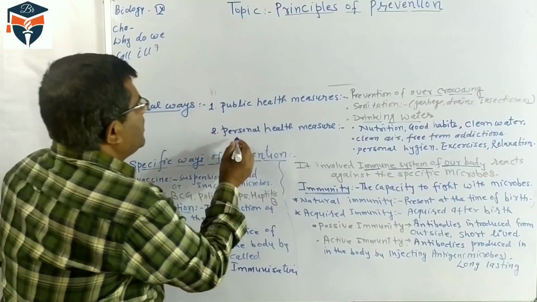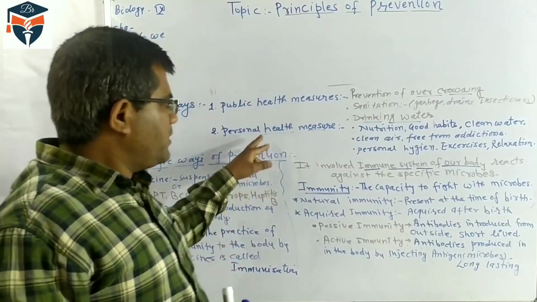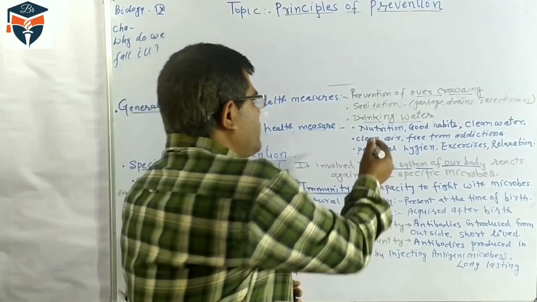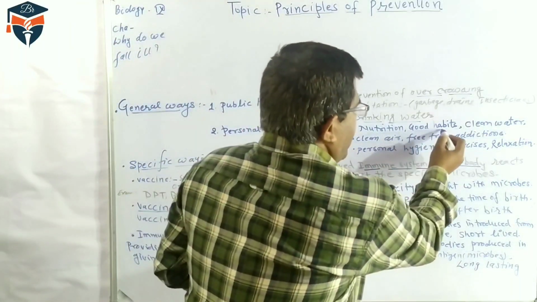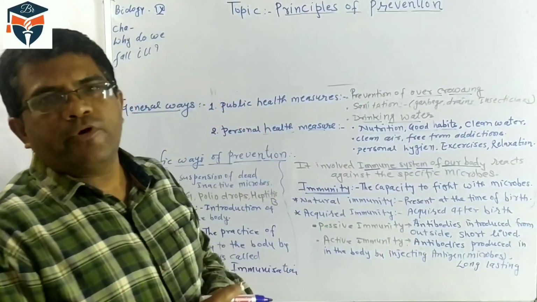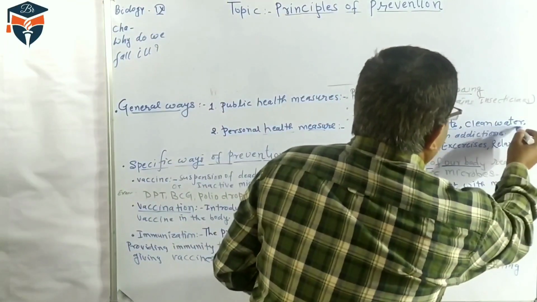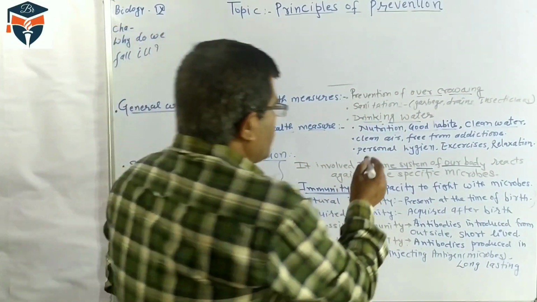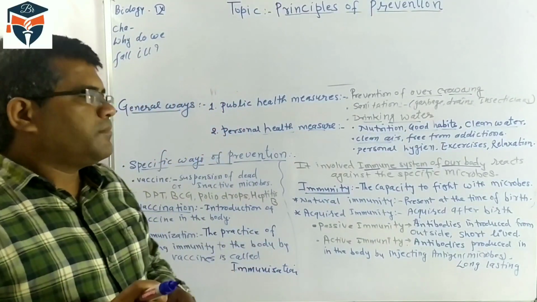Sometimes in the general way we also have to take personal measures. Personal health measures mean an individual has to take proper nutrition or diet regularly. We have to adopt good habits, sleeping habits, eating habits. We have to drink clean water, always boiled, purified water. Clean air, so we should not work in dirty places or polluted areas.